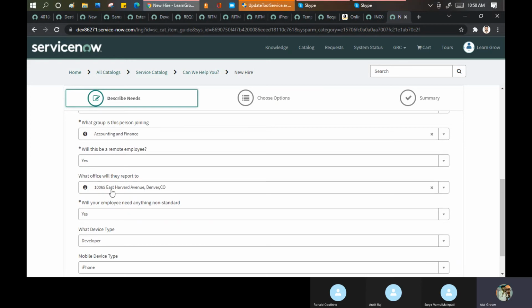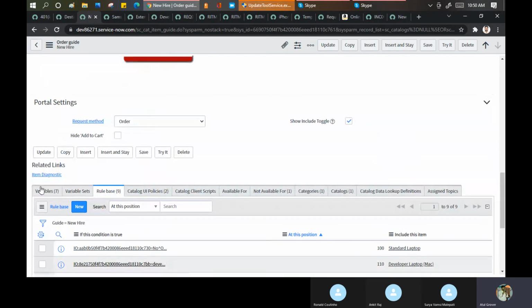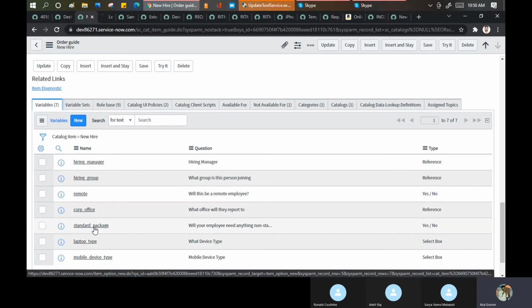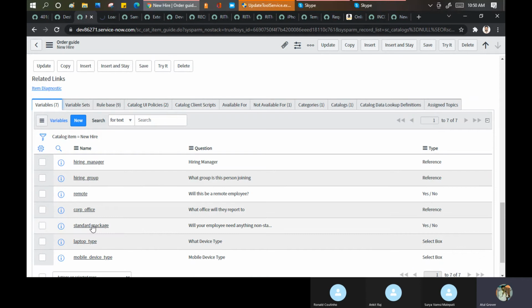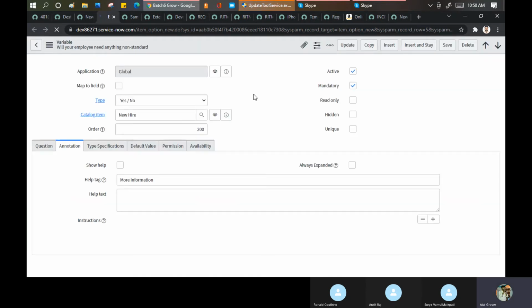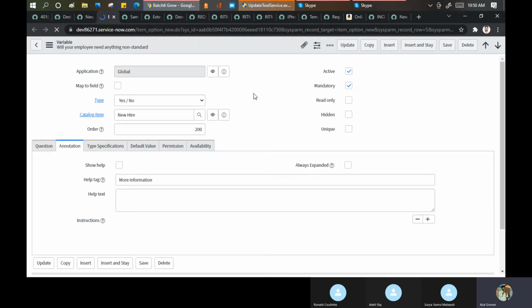So first you have to define these variables, and these are the variables. If I go here, new hire, see, these are the 7 variables. Yes, no, yes, no, yes, no, yes, no. Let me open this. This depends on this, I guess. Yes. Now go and check it. It's taking time. So now you can see.